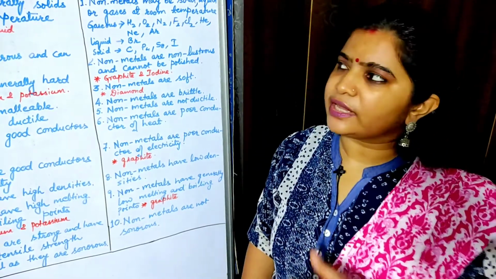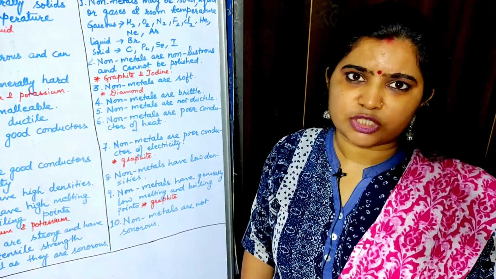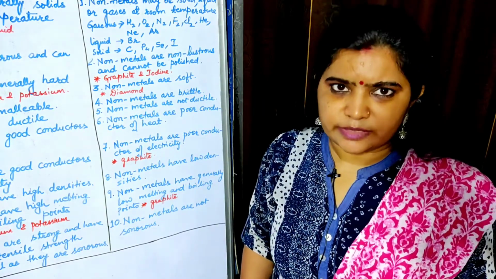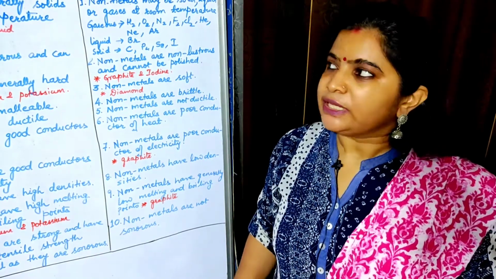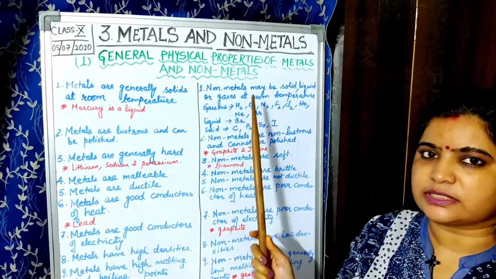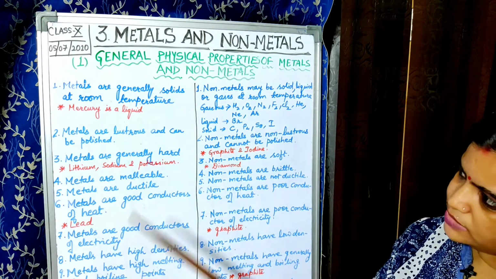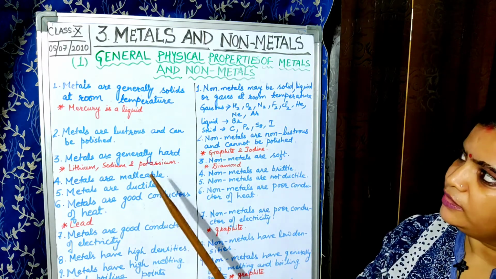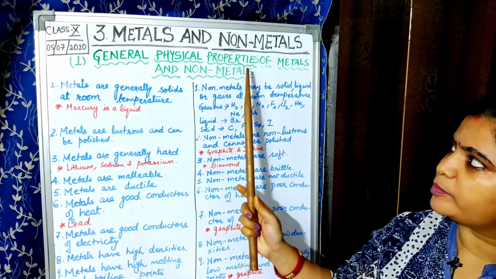Since this is the introductory part, I will just introduce some of the things which have already been studied by you. So today we will just revise those points, okay, especially the general physical properties of metals and non-metals. Here in this video you will study about 10 points of differences between metals and non-metals, which are based on their physical properties.